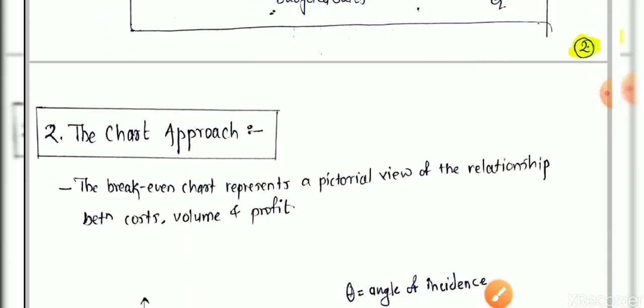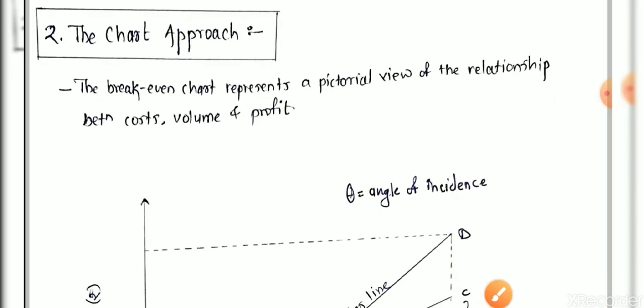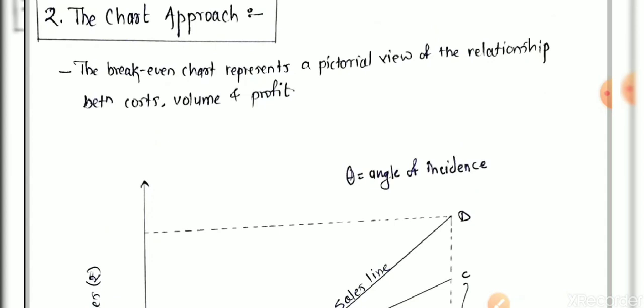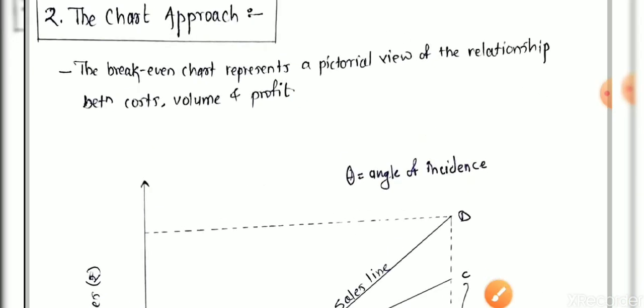Now let us take this same concept with the help of the chart approach, the break-even point concept with a chart. In this approach you will understand the concept more clearly. The break-even chart represents a pictorial view of the relationship between cost, volume, and profit. Cost means outgoings, profit is your gain, and volume is your stored stock or total stock.